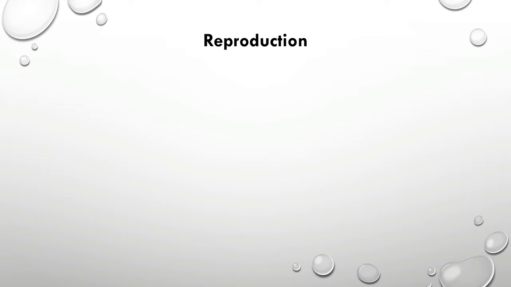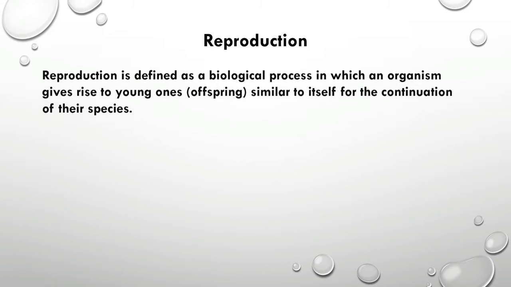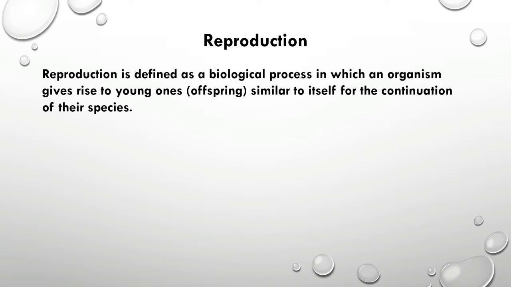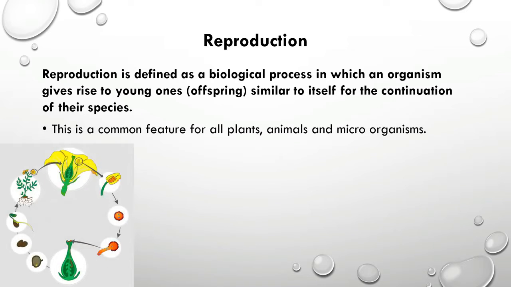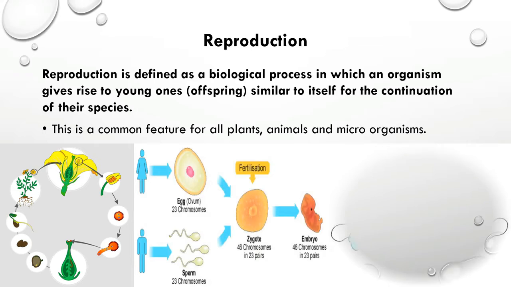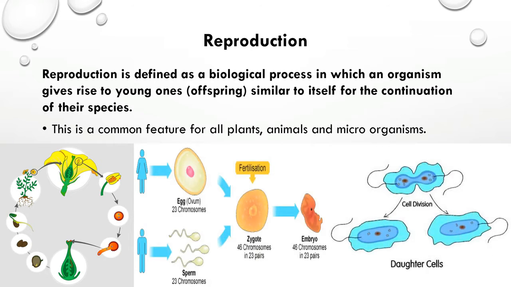Now let's see what reproduction is. Reproduction is the most important living characteristic involved in maintaining the continuity of life on our earth. If we consider the definition, it is a biological process in which an organism gives rise to young ones or new offspring similar to themselves for the continuation of their species. Reproduction is a common characteristic that you can observe in all plants, animals and microorganisms. So this helps the continuity of life on our earth.